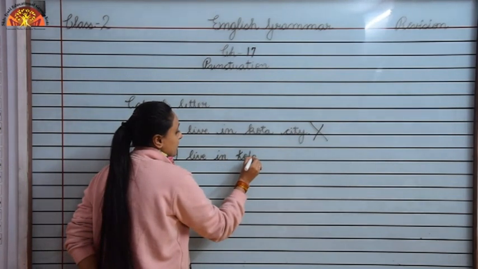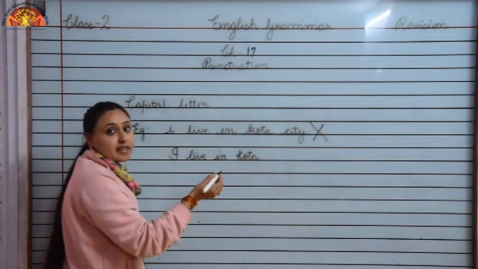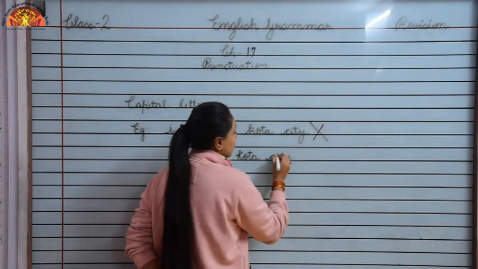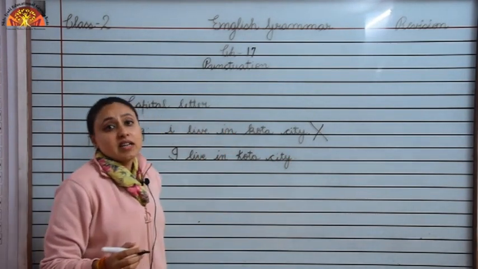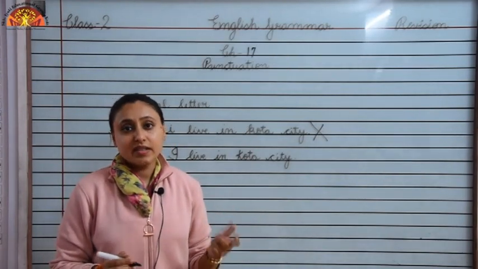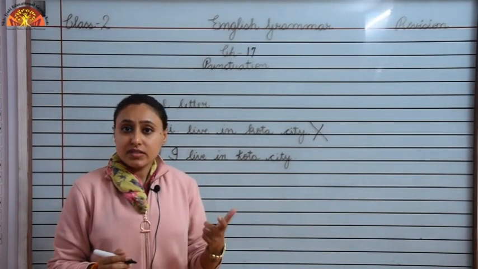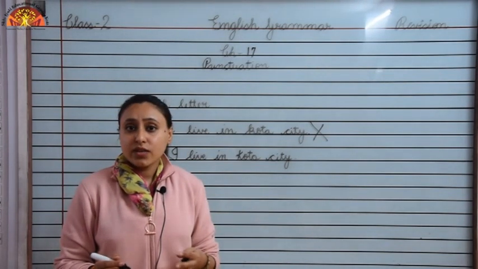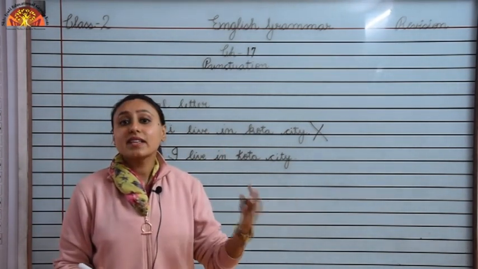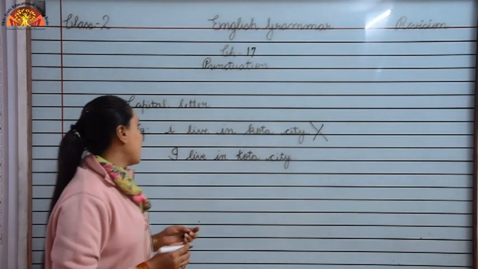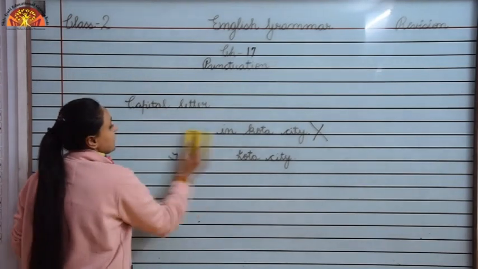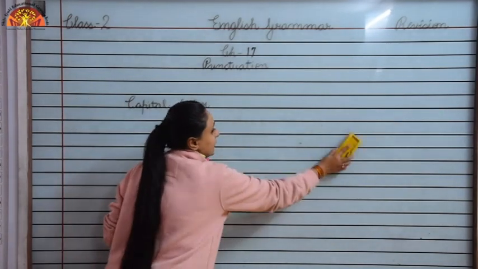Kota is a name of a place, so we will write it in capital letter. Kota city. Children, you have to keep in mind that whenever we begin a sentence, we write it in capital letter. Another is name of person, name of places, days of the week, months of the year, all are written with capital letter. Now children, we will learn about our other punctuation mark, that is full stop.